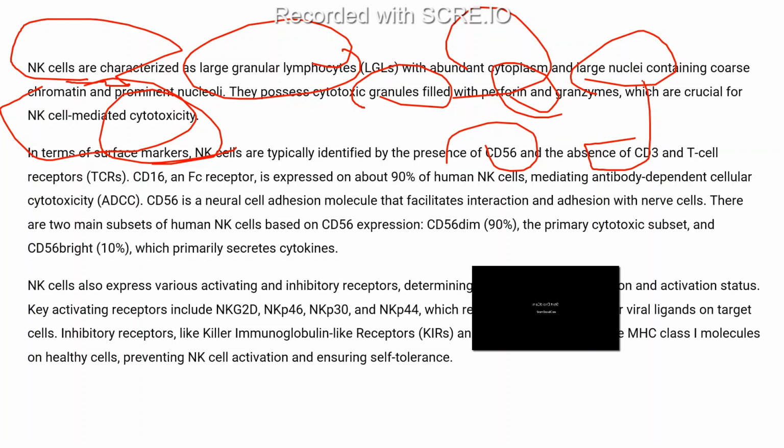Inside our body we know that thousands of cells are there. How do we distinguish that this is the NK cell and this is the basophil? Based on the markers only we can identify. So if I am a researcher and I want to study the function of these NK cells, first I have to isolate those NK cells. And how can I isolate them?